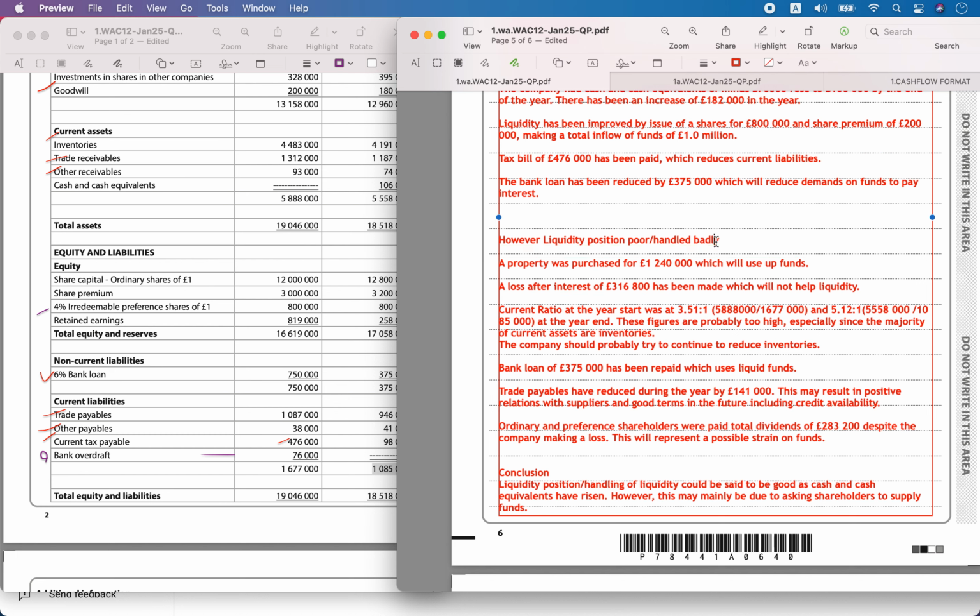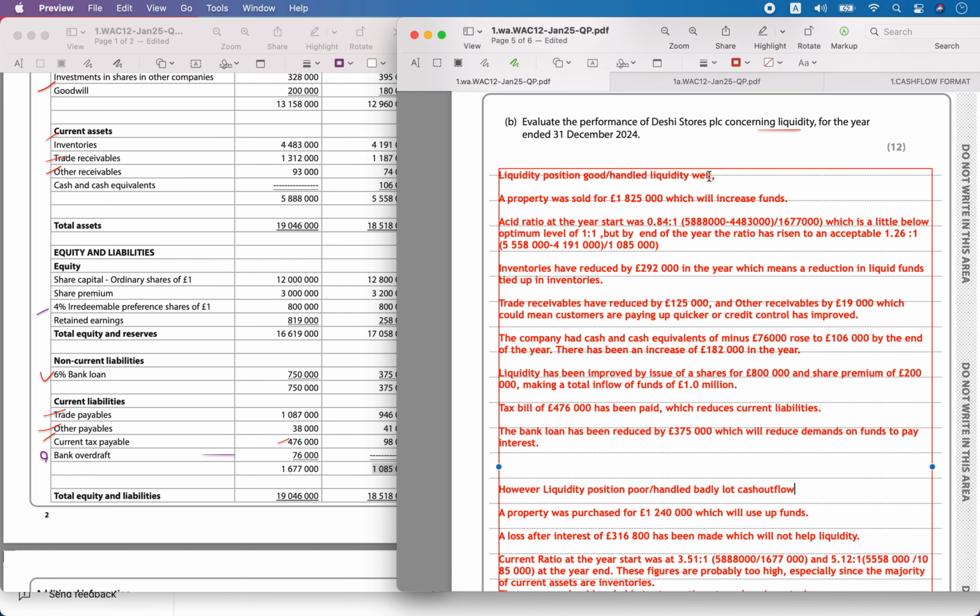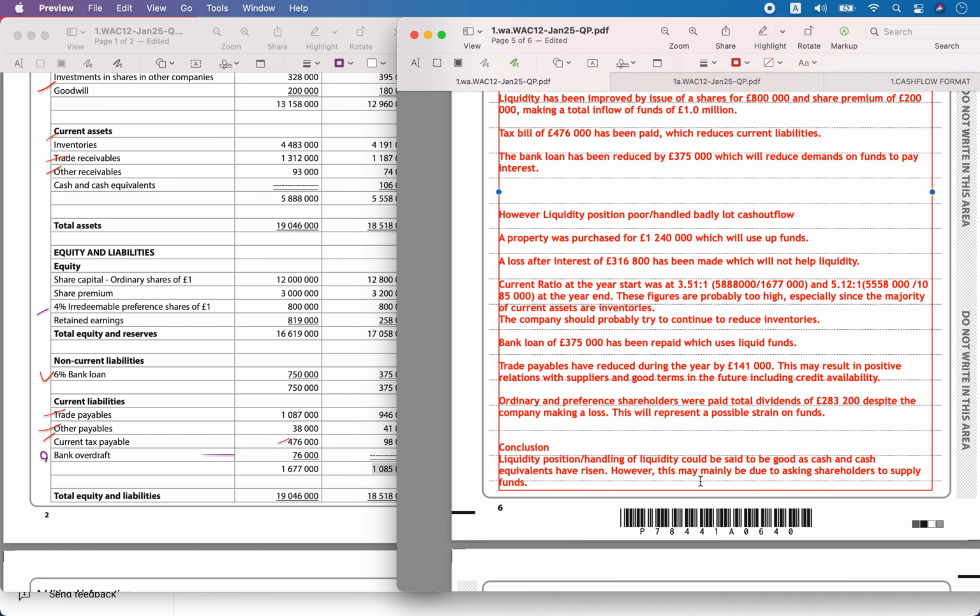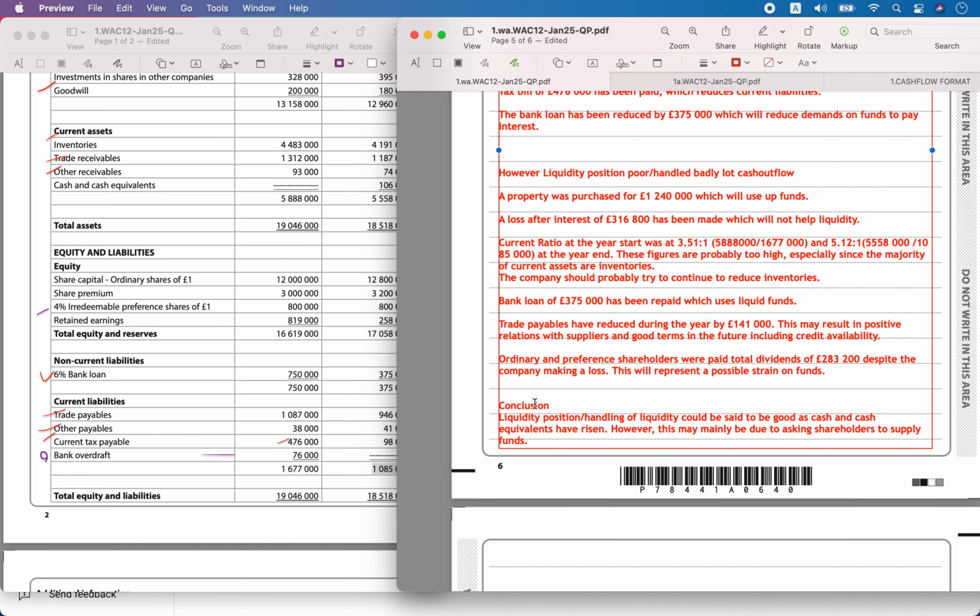So a lot of cash outflows would have resulted in the liquidity funds going down, whereas a lot of cash inflows have helped. You will have to indicate all of them.